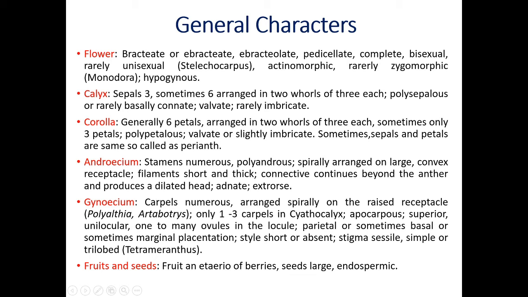The fruit is an etaerio of berries, and seeds. If you have observed the fruit of sitaphal or Annona squamosa, you will see the etaerio of berries. Seeds are large and endospermic. These are the morphological and reproductive characters of family Annonaceae.